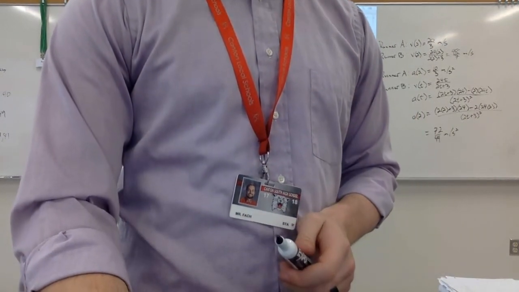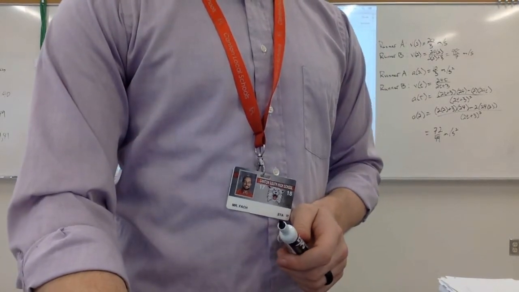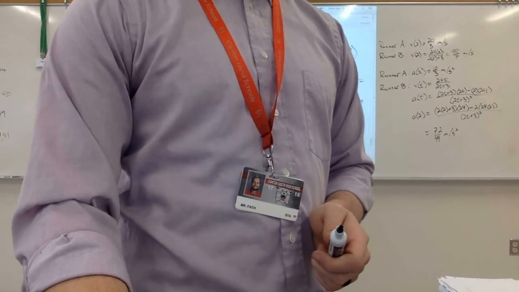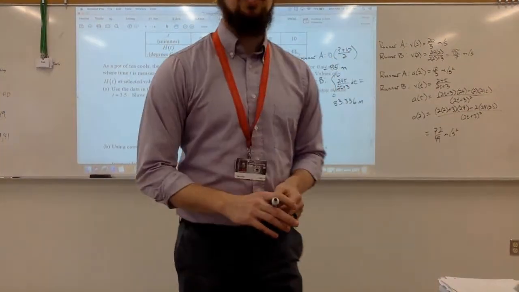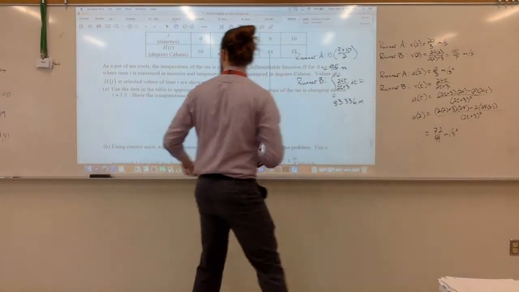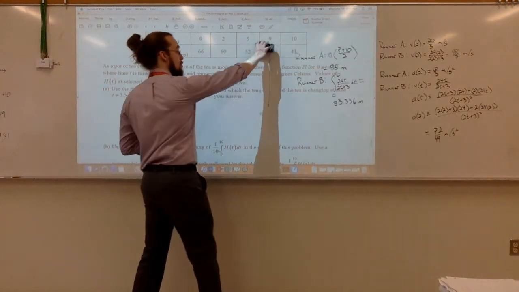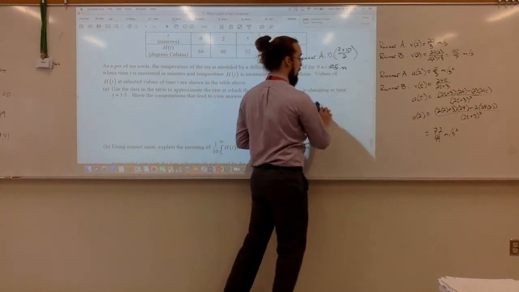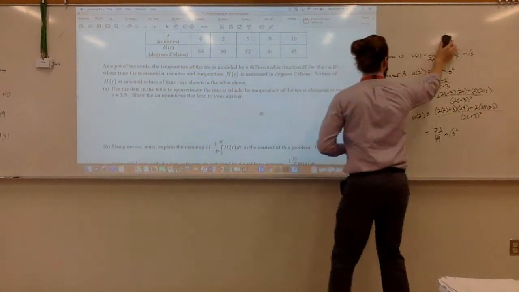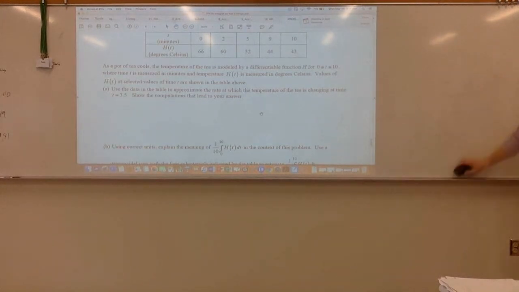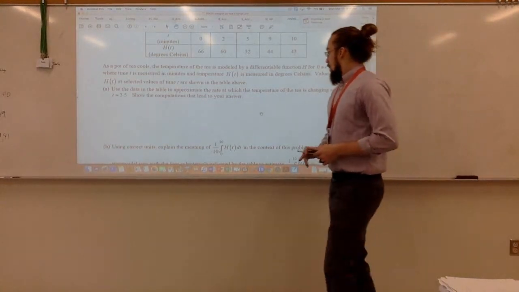All right. Let's real quick skip to the last one here. This one was from the 2011 test. And in this example, we are given a table. So in the first example we looked at, we were given a graph and a function. Here we are given a table. But we are going to be asked to do some similar things.